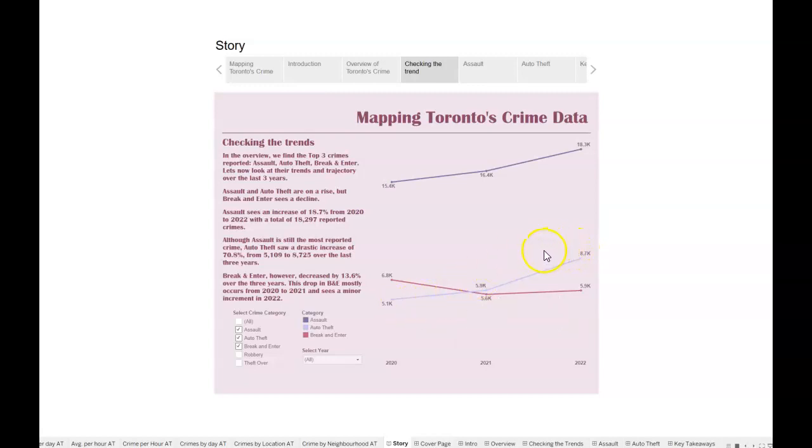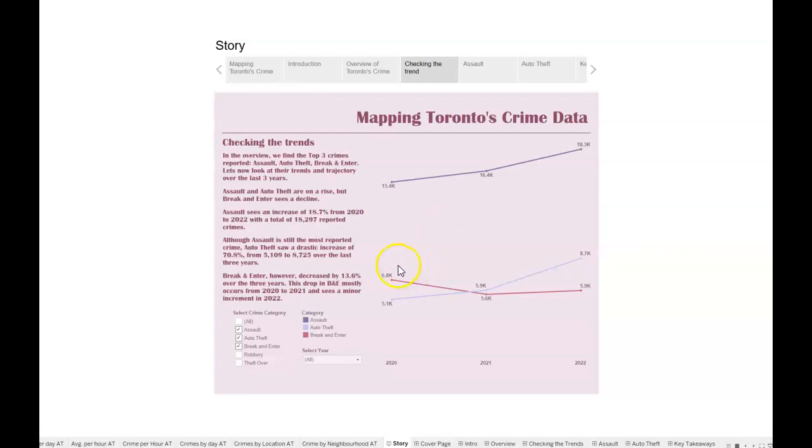That's an increase of around 4,000, which is pretty much double of what it was in the beginning in 2020. And that is a 70.8% increase from 2020 to 2022, which is way more than what we saw for the assault cases. And then we have our third top crime, which was break and enter.